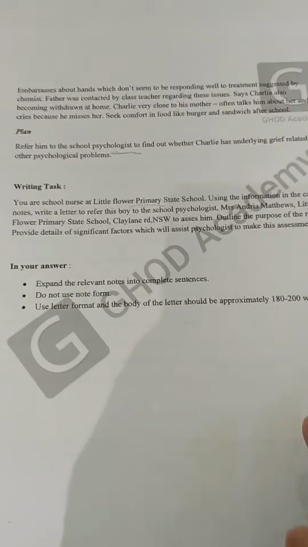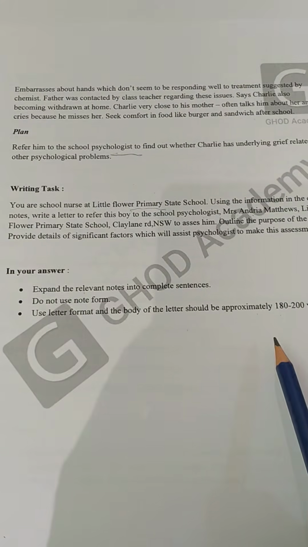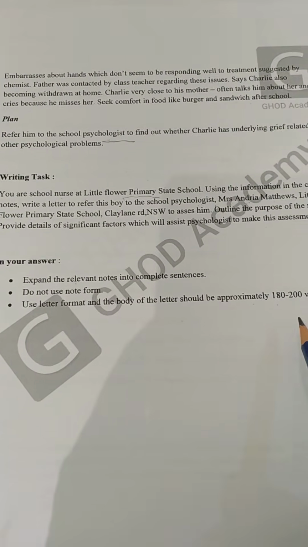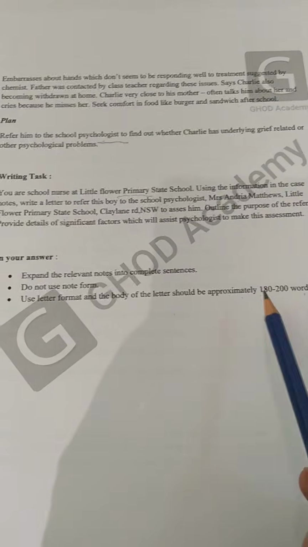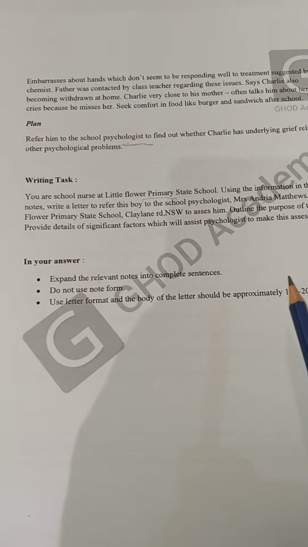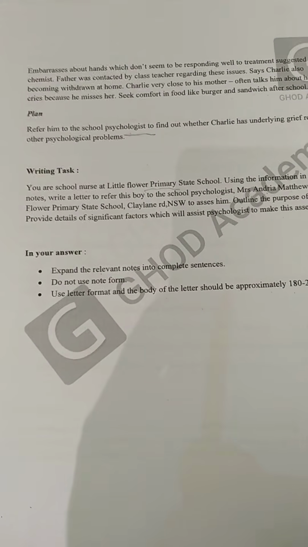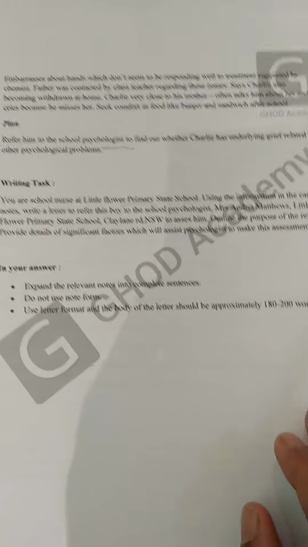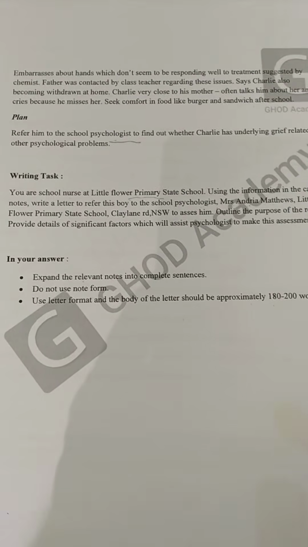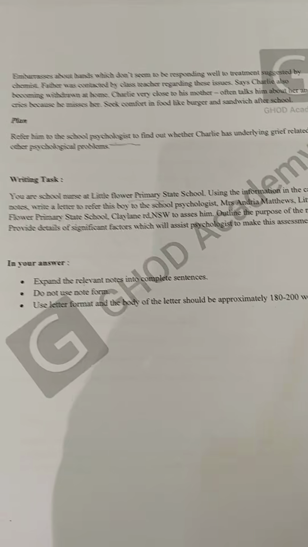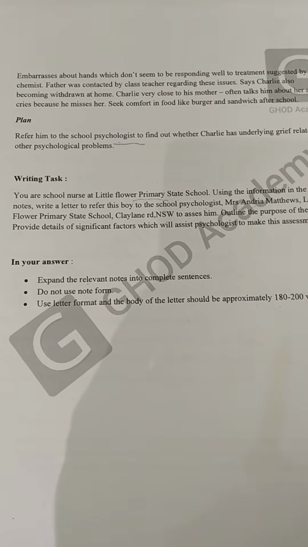Then how can we write an introduction? We are referring him to her. So, I'm writing to refer Charlie Henry, a grade 5 student. So no need to mention in the other paragraph that he's a grade 5 student. Just put a comma, and it will be enough.